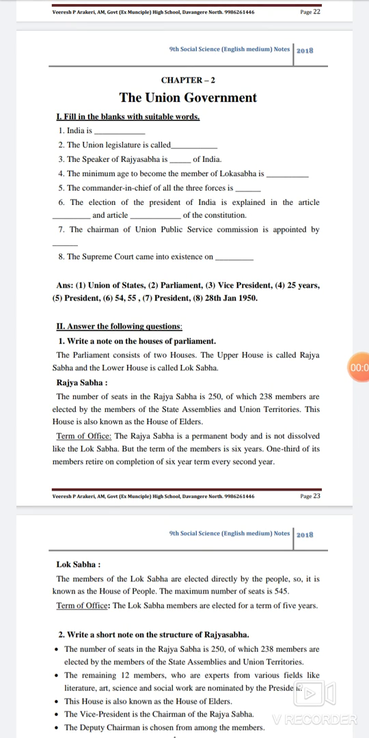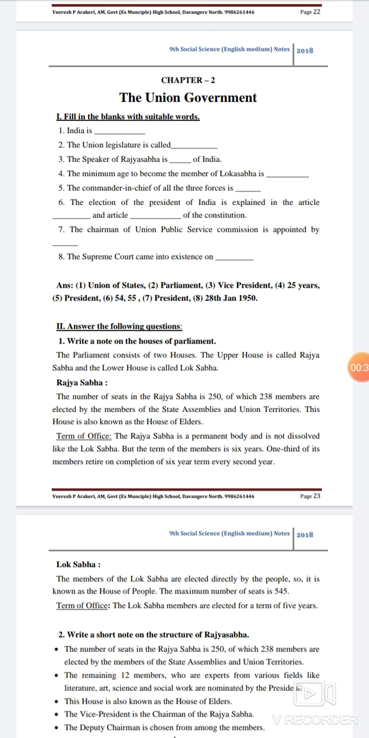In today's class, we are going to discuss the lesson, the Union Government. First, we can see the fill in the blanks. India is a Union of States. The Union Legislature is called the Parliament. The Speaker of Rajya Sabha is the Vice President. The minimum age to become a member of Lok Sabha is 25 years. The Commander-in-Chief of all three armed forces is the President.